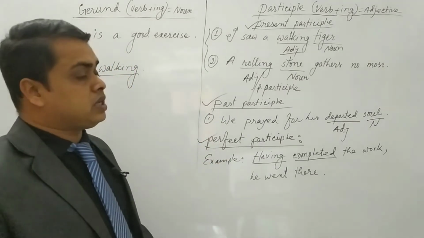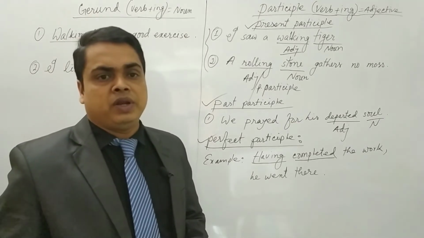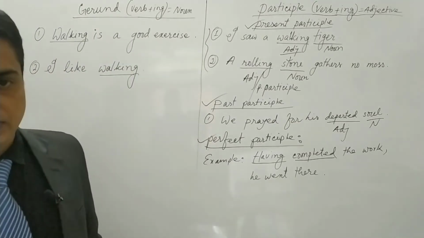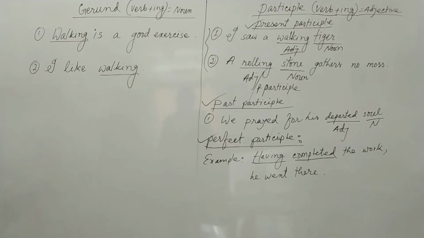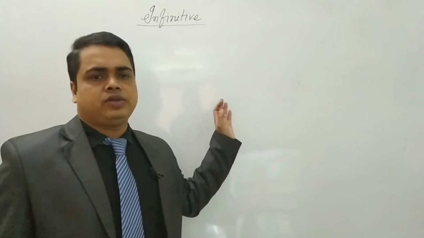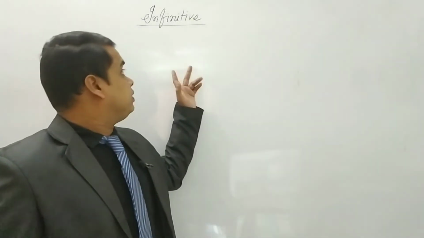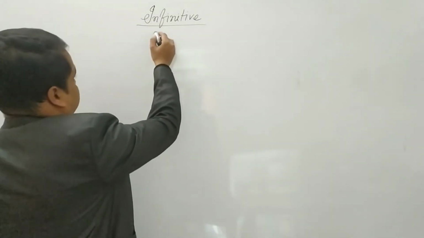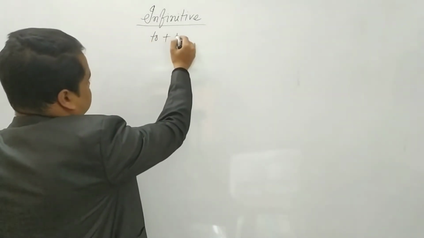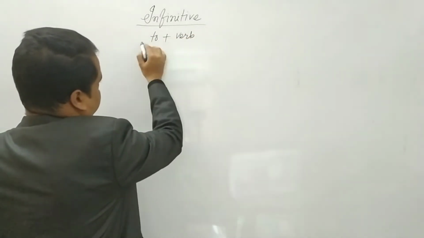Now, dear students, I am going to discuss infinitive a little bit. In case of infinitive, you have to use to plus verb.